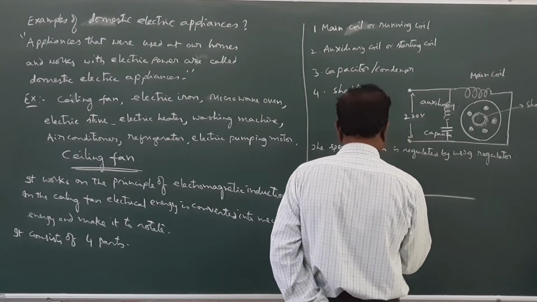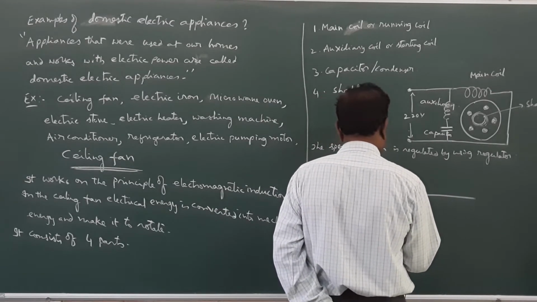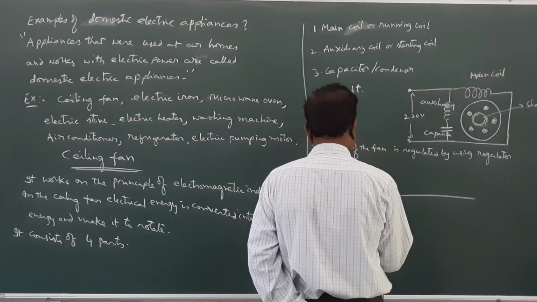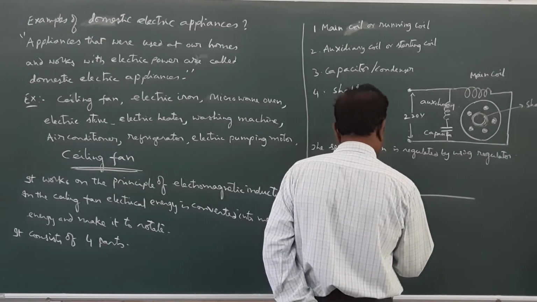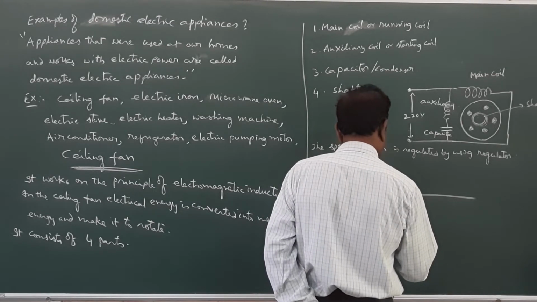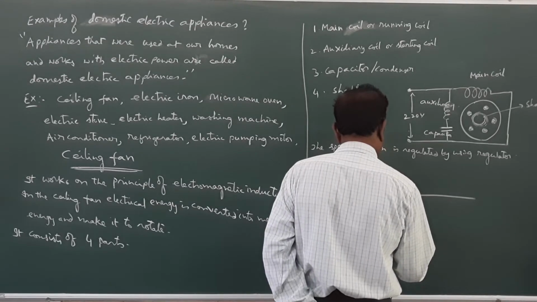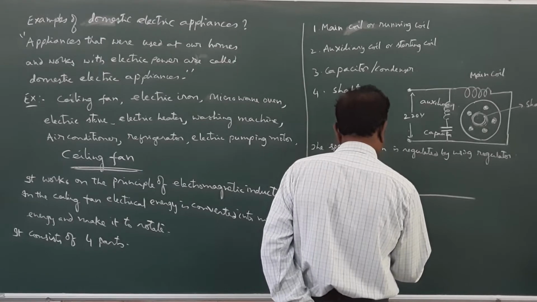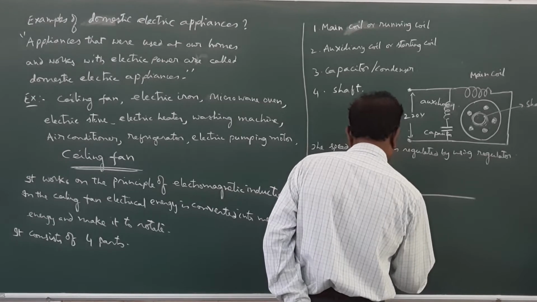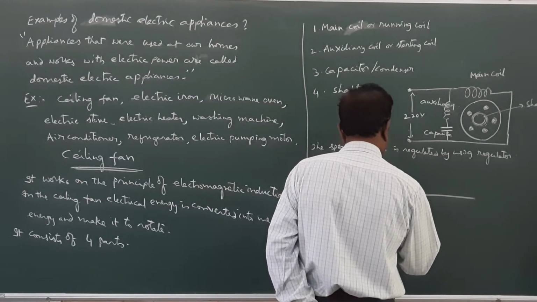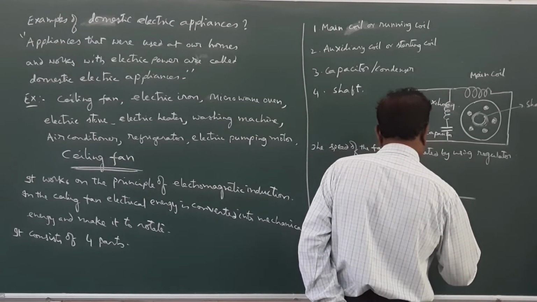and this is another wire, two wires, and one of the wires will go to the switch. This is the switch, then to the regulator.